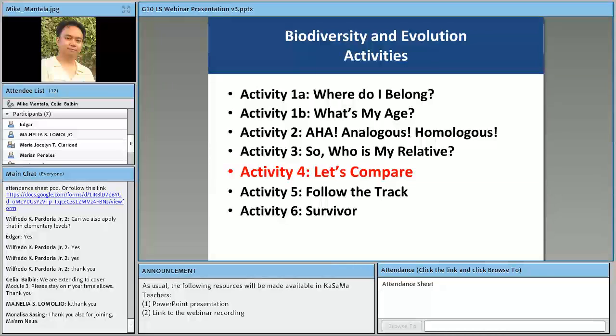The question on how reproduction, variation, and adaptation are necessary for survival of species, and the question also of why are evidences important in the study of the origin of life. Okay, so in the first activity, which is entitled "Where Do I Belong?"